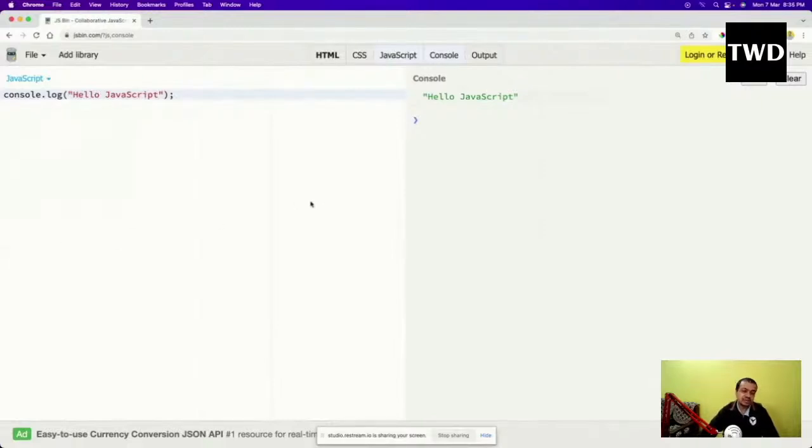We understand that. Var initially means from 1995 till 2015 there was only one declaration keyword in JavaScript, which is known as var. In 2015 let and const were also introduced in JavaScript to solve some problems. Especially let solved the problem of block scope in JavaScript, which var was not handling. So let us understand all these things with some project, with some examples.